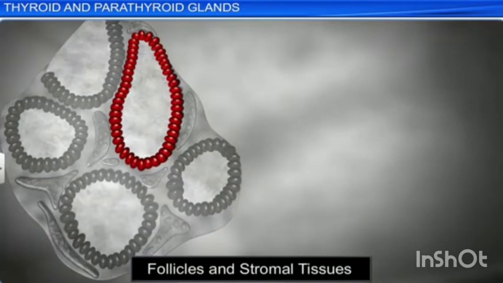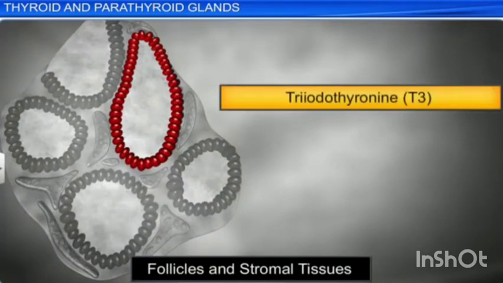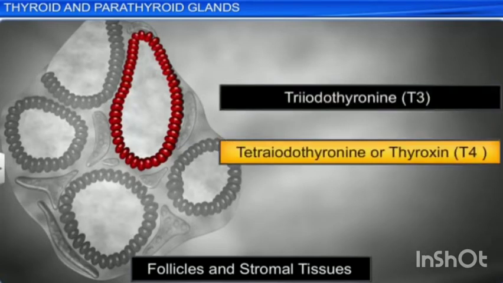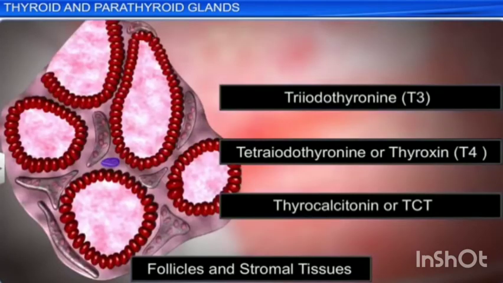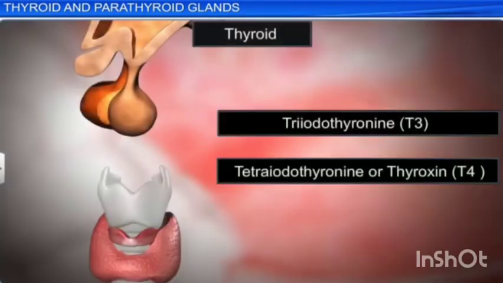The follicular cells of the thyroid gland secrete two hormones, namely triiodothyronine, that is T3, and thyroxine or tetraiodothyronine, that is T4. The parafollicular cells, also called C cells, of the thyroid gland secrete a hormone called thyrocalcitonin.